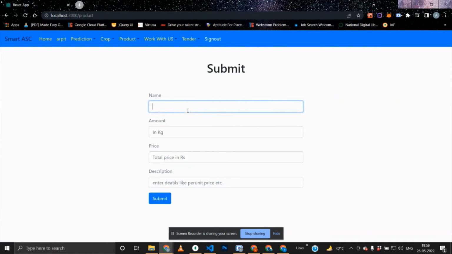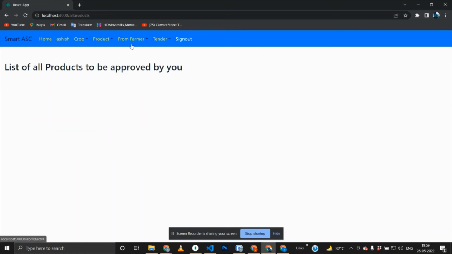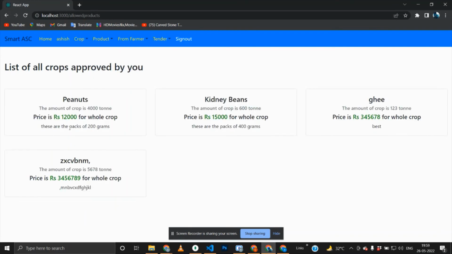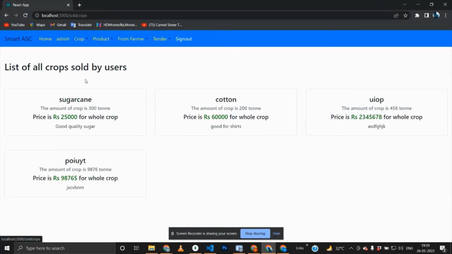Now for the products, everything is the same. From here, I can add any crop, any product. Here's the amount. Here's the price. Here's the description. I can submit it. It is submitted. Now as soon as I go to the admin, I have to approve it. I can allow or delete it. As soon as I have approved it, here are all the products which I have approved. This is the recent one. And for products, these are all the bought products. For crops, these are the sold crops, which are all crops sold.